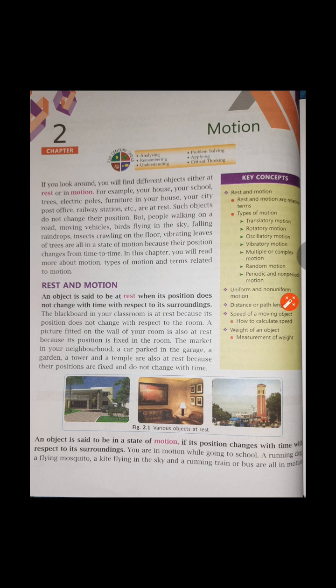So now the definition of motion would be like this: an object is said to be in a state of motion if its position changes with time with respect to its surrounding. Suppose a train that is changing its position along with time, or moving. So the train is in motion. A car that is changing its position with time is also in motion. Even our earth, changing position along with the time and moving around the sun, is also in motion. But resting objects like the house or the trees do not change their position in accordance with the time, so that means they are in rest.